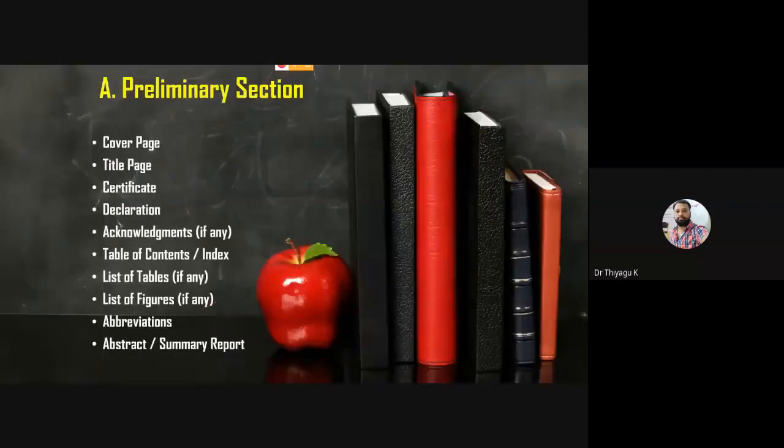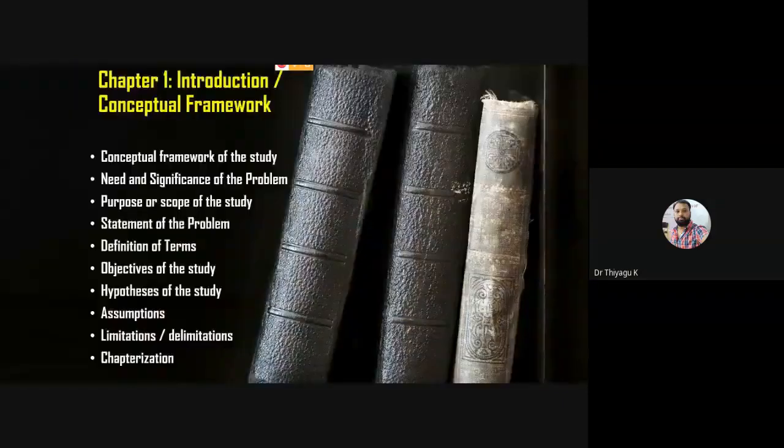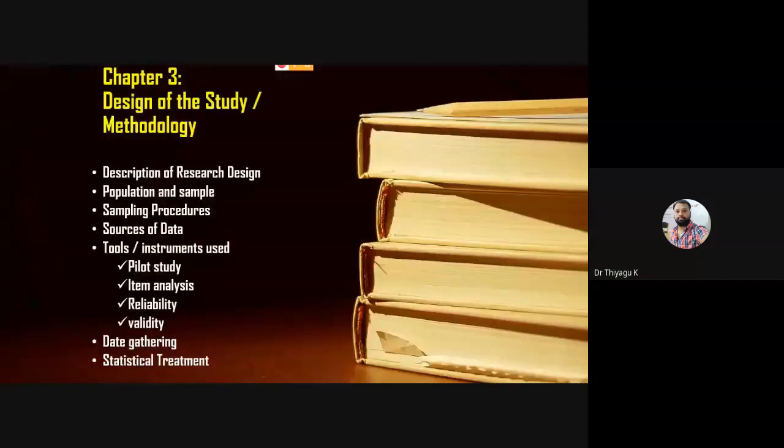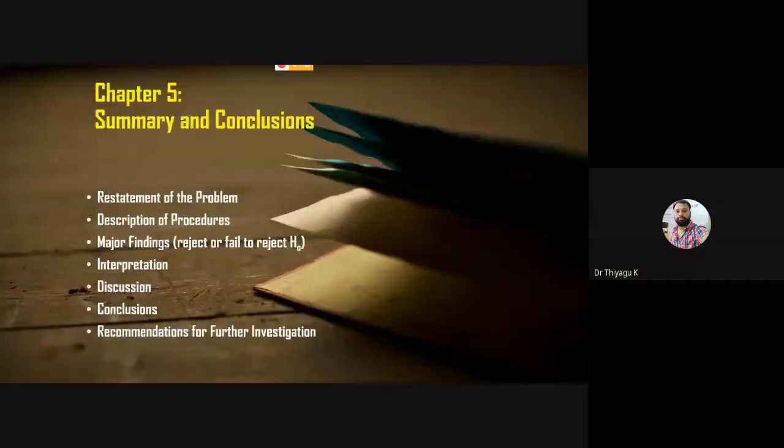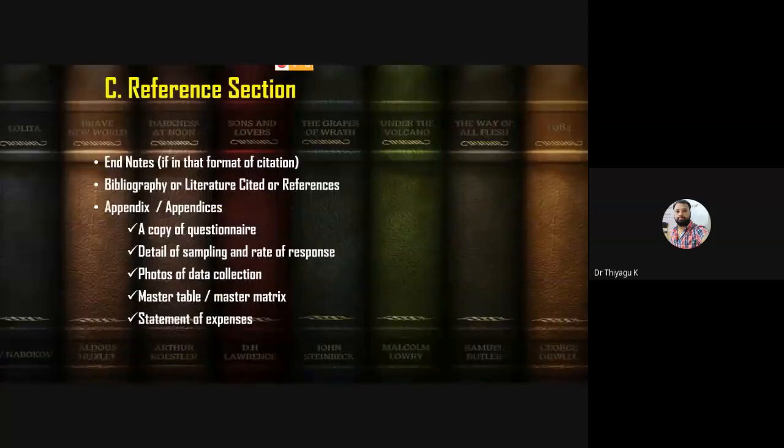The preliminary section consists of this many components. The main section has 5 chapters, and each chapter has different headings. Then the reference section consists of two things. One is called bibliography. The second one is called appendix. But endnotes we are not using, because we are using APA format. If you go with English language-based research, those use a lot of formats like MLA format, Chicago manual. Some people use endnotes, but we are not using that. That is the reference section.